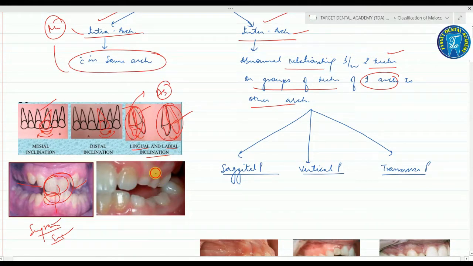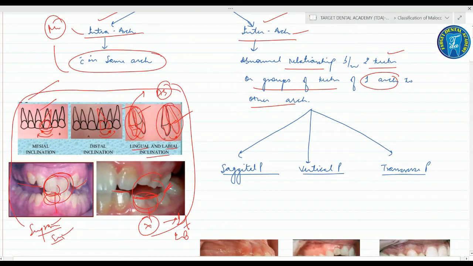Next is the infra-occlusion or the infraversion. It refers to a tooth which has not fully erupted as compared to the other teeth. These teeth are fully erupted, and these teeth are not fully erupted. That is why it is called the infra-occlusion or the infraversion. So these all are the intra-arch malocclusion. It means the malocclusion is occurring in the same arch.